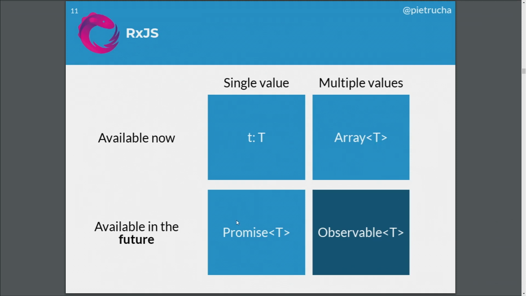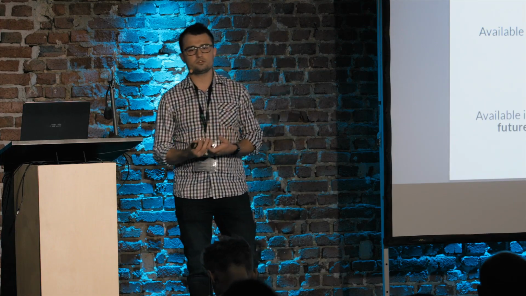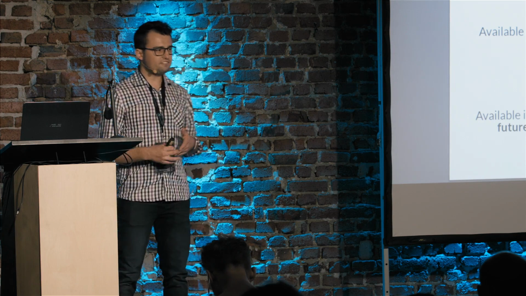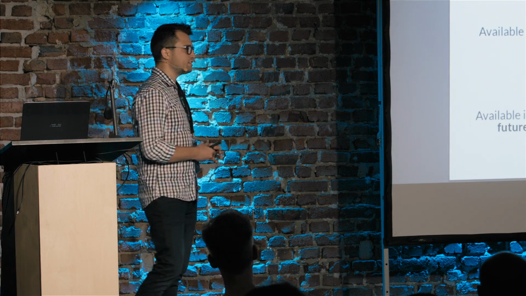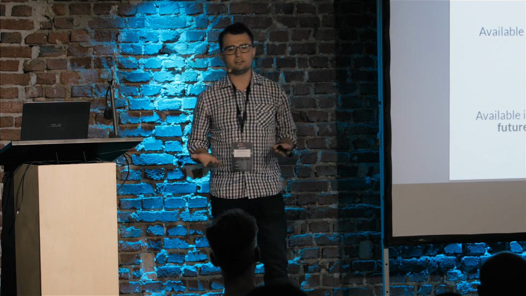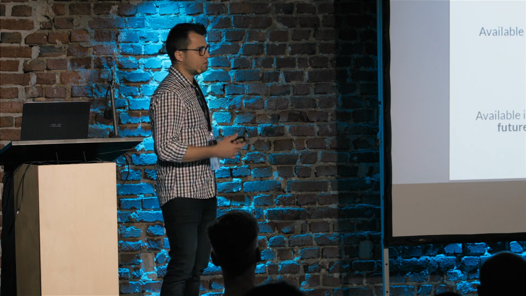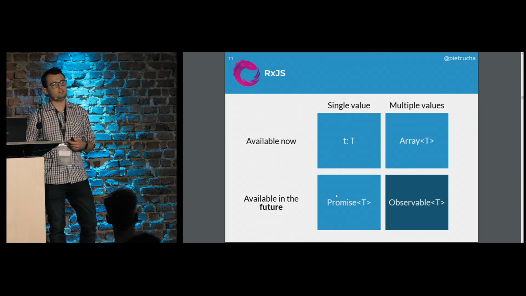But as we are dealing mostly with asynchronous requests, we need to somehow represent the value that would be available in the future as a result of some asynchronous operation, for example, HTTP request. And then we can have a promise.